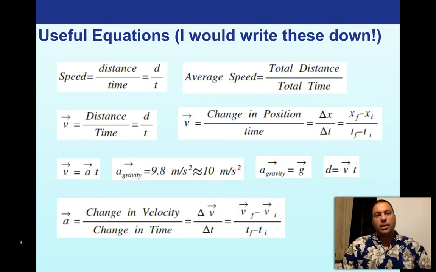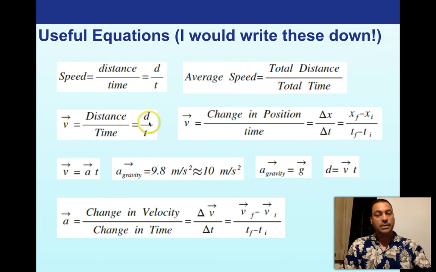So with that said, I want to complete the lecture here by reiterating what those equations are that we went through in this lecture, including one that I didn't derive in the lecture, but you can actually see it. I don't think I needed to go over it, but I have it here nonetheless. Remember, speed is distance divided by time. Average speed is total distance over total time.